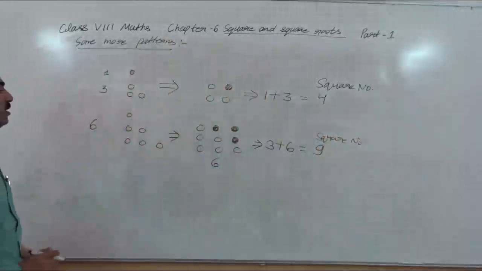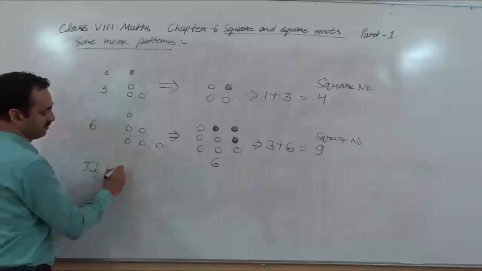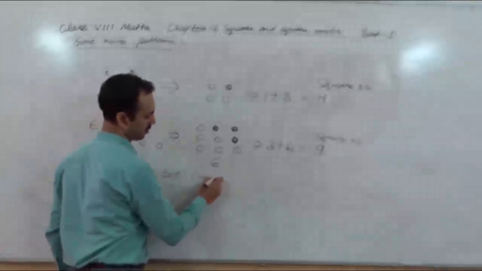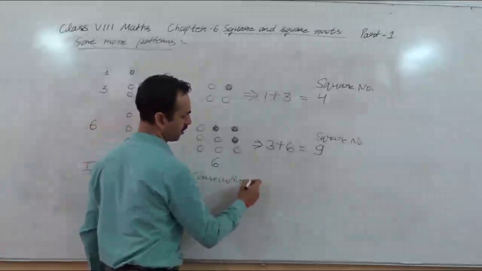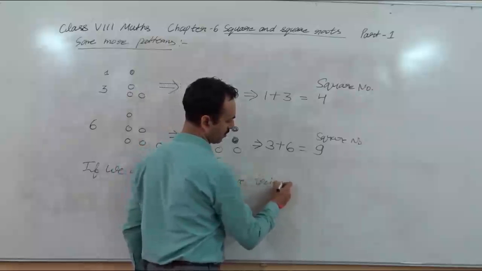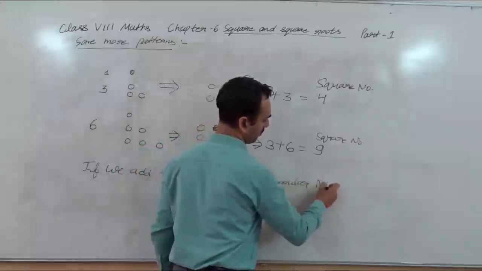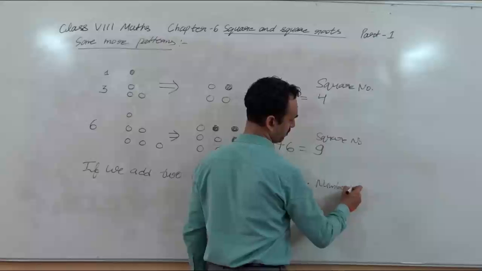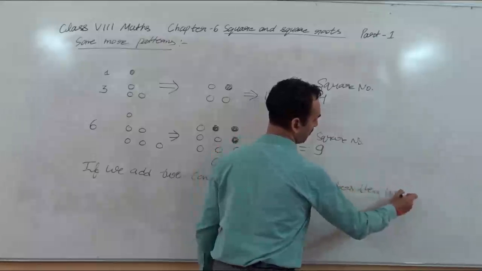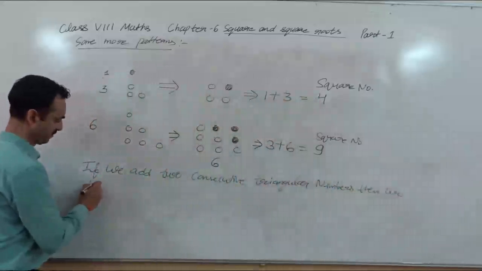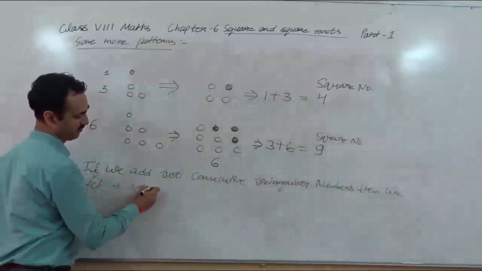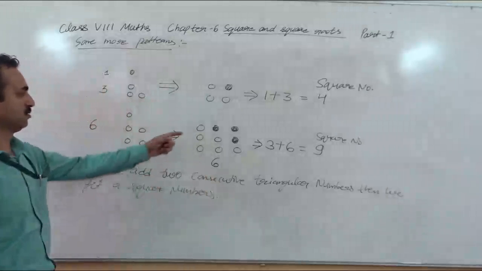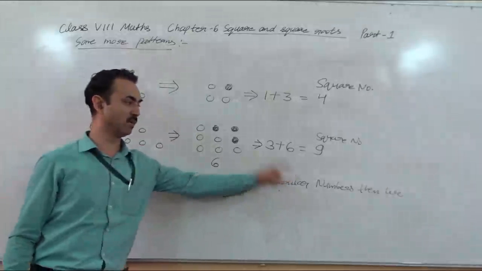So what did you understand from these examples? If we add two consecutive triangular numbers, then we get a square number.